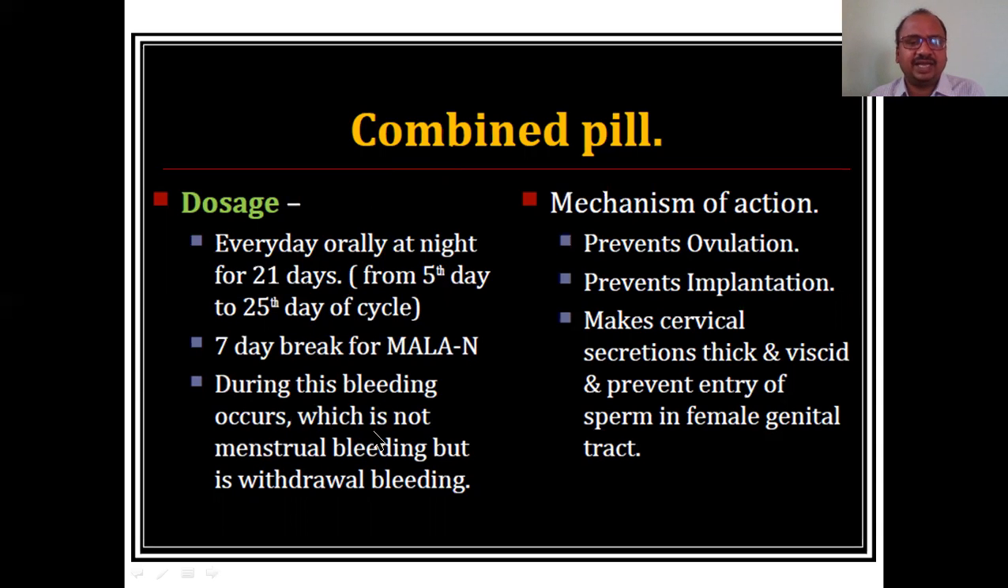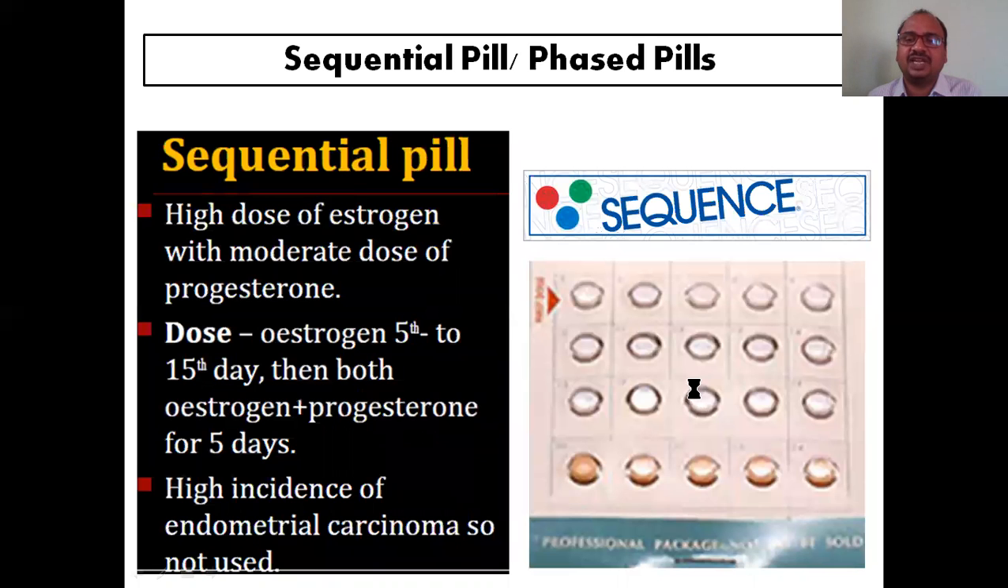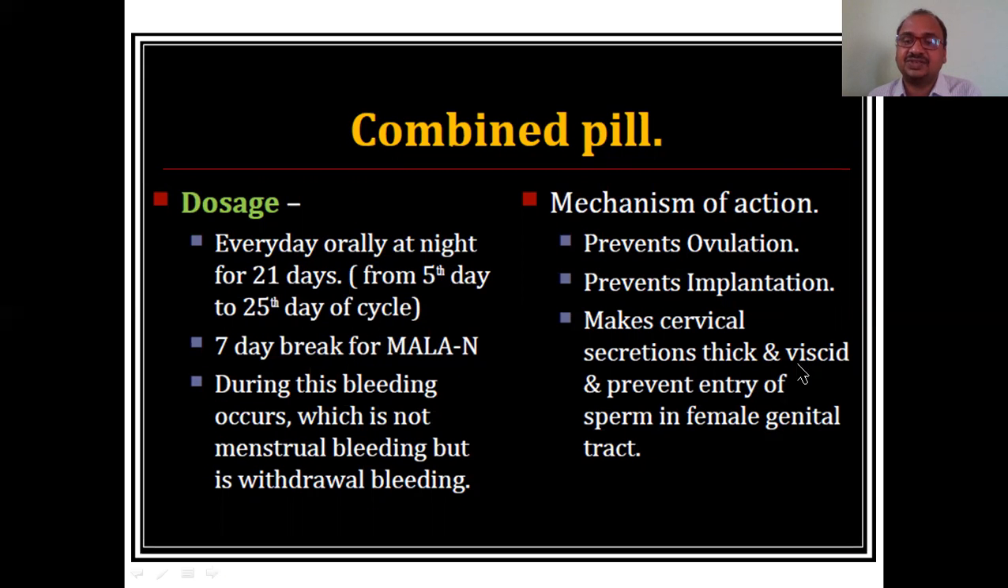During this, bleeding occurs, which is not menstrual bleeding. Now the mechanism of action: how these tablets will act. It prevents ovulation, prevents implantation. Each and every step will be prevented. It makes the cervical secretions very thick, viscid, so that sperm cannot enter easily, because thick fluid will be there in the cervix, so penetration of the sperm cannot happen easily.